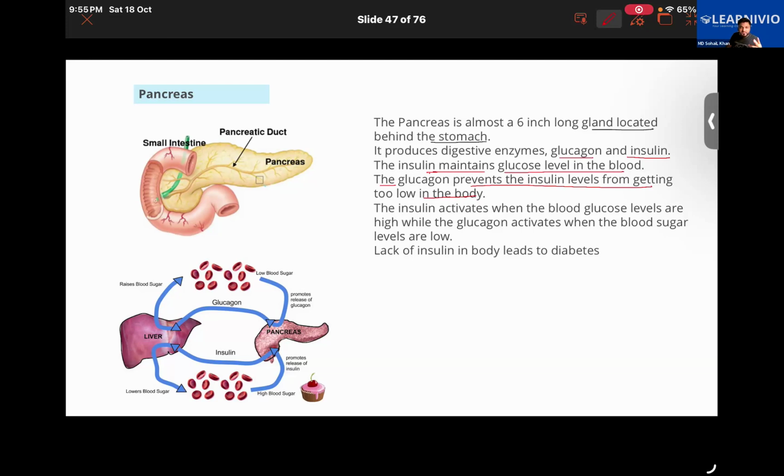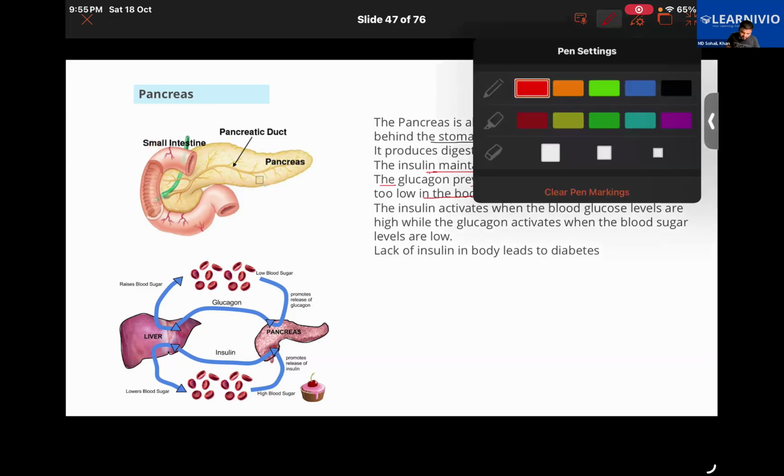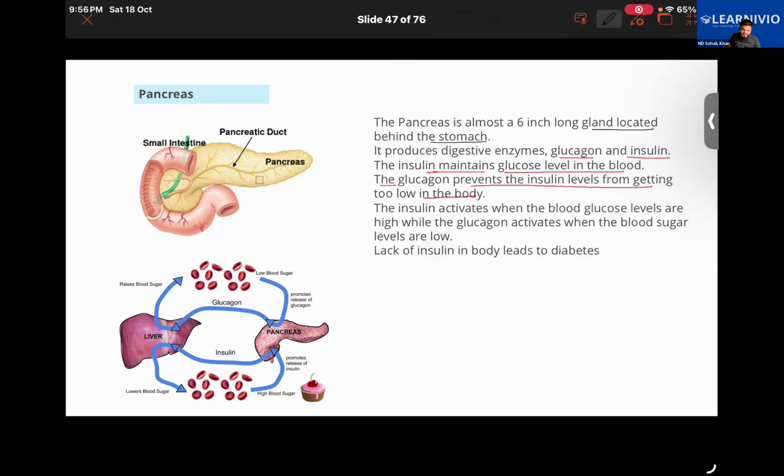I was talking about the pancreas only, and in between I mixed it with the liver. So the pancreas secretes some hormones, respectively insulin and glucagon. They both work together to regulate the sugar level in our blood. There are some other hormones also produced by the pancreas, but the main hormones are glucagon and insulin.